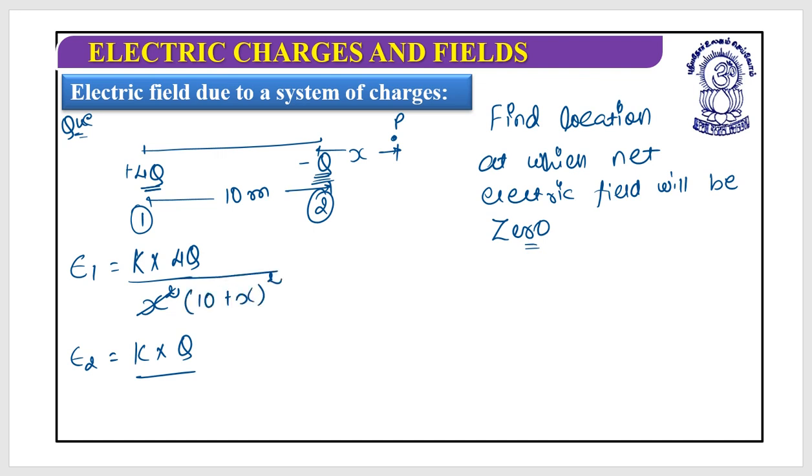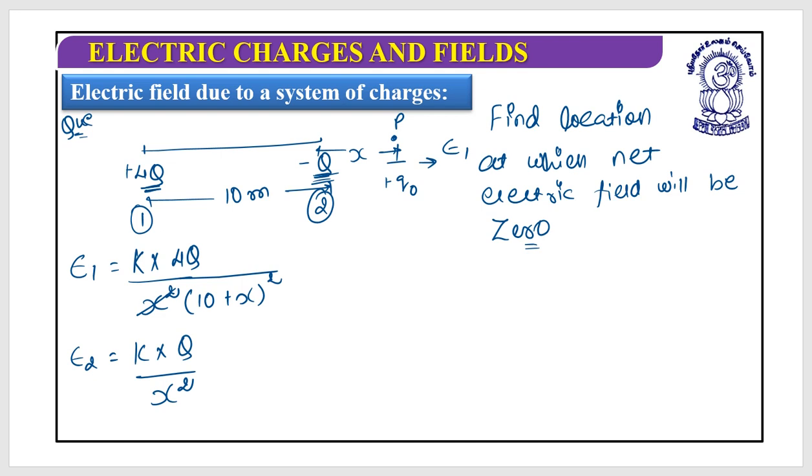I made a mistake there, sorry. And E2 is k into q divided by x square. Now I need to find the direction due to these two. This is plus 4q. Here I will put plus q naught test charge. So the direction of electric field E1 would be in positive x direction.